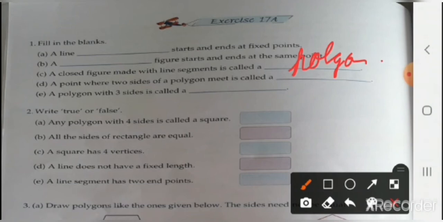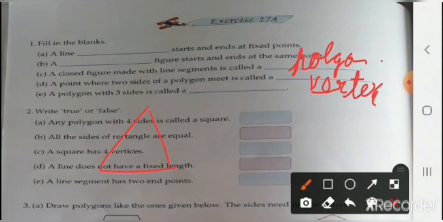Polygon. Understood? Now see D. A point where two sides of a polygon meet is called a vertex. It's called a vertex. Vertex. Understood? It is known as the vertex where two sides of a polygon meet.